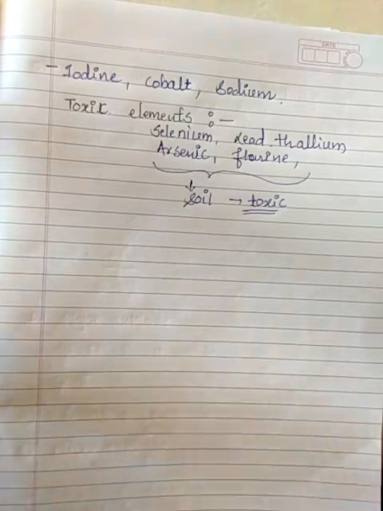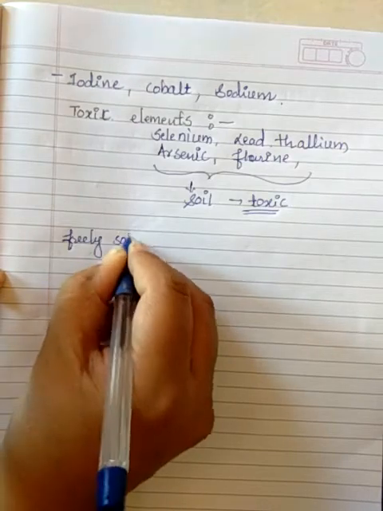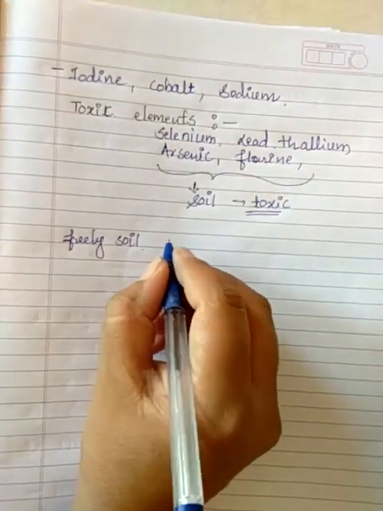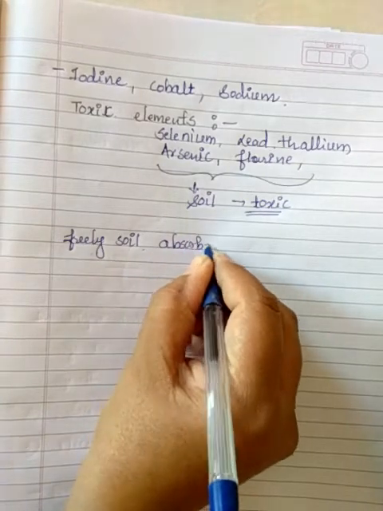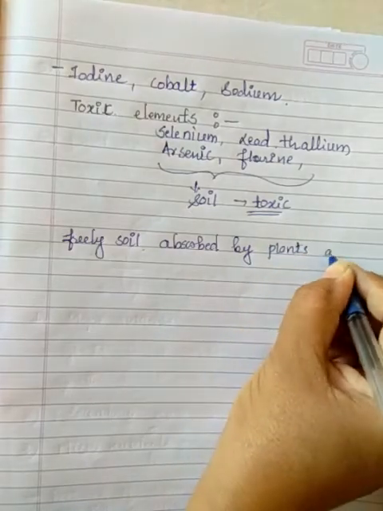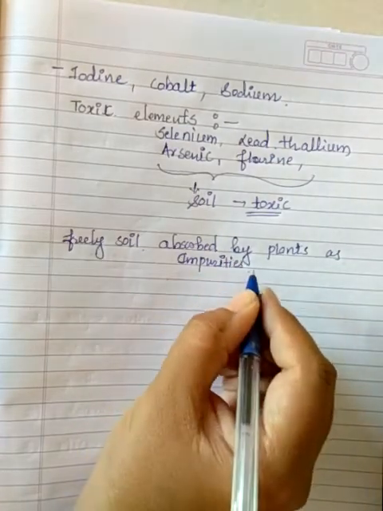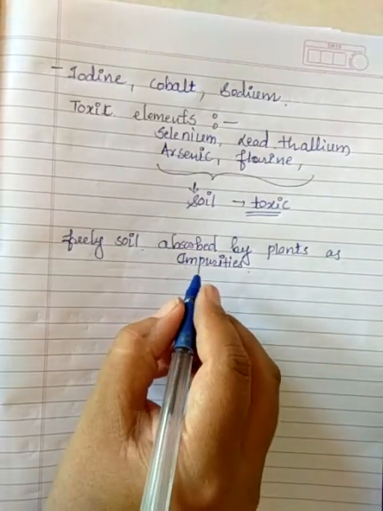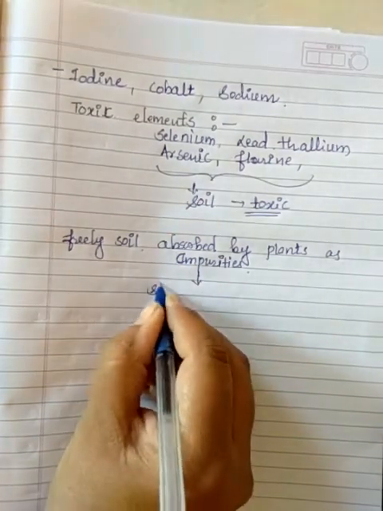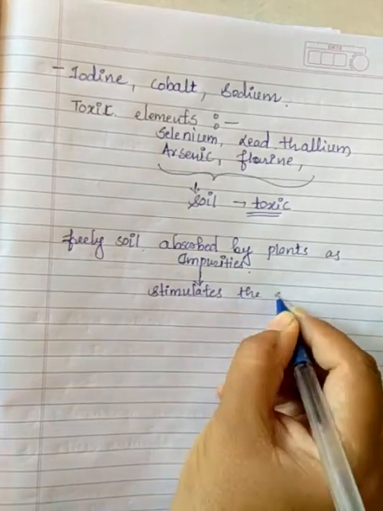What I want to tell you is that there are some elements which occur freely in the soil and can be absorbed by the plant as impurities.